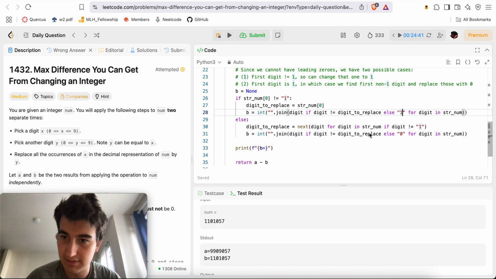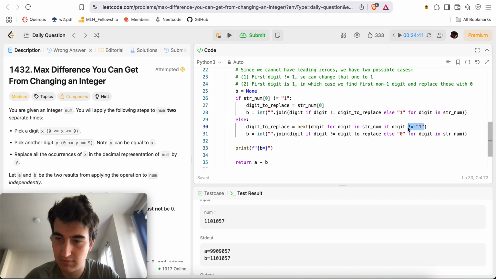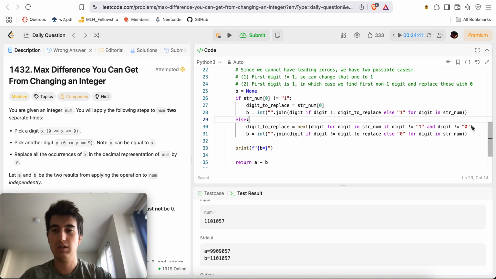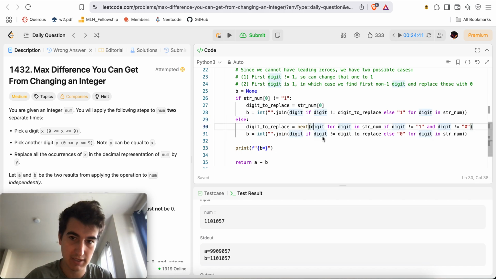Right, because making 0 into 0 is not 1. Digit doesn't equal 0. What if it doesn't have any 0? Yeah.